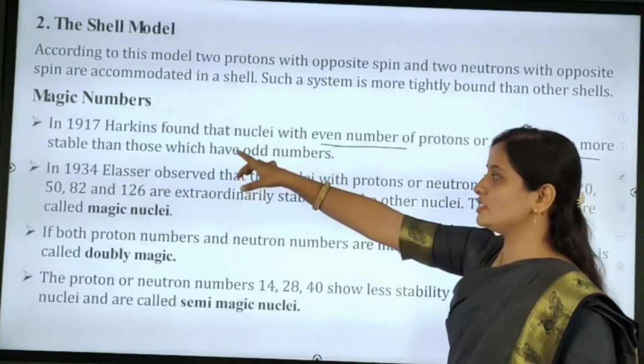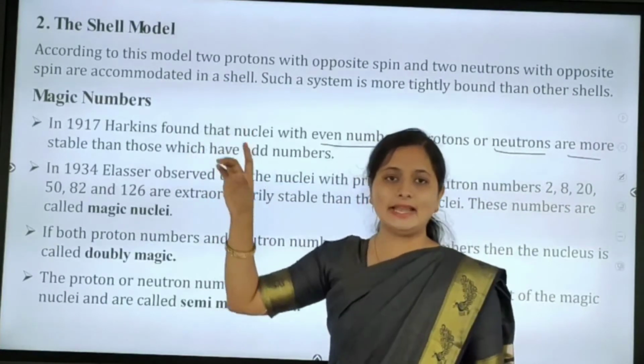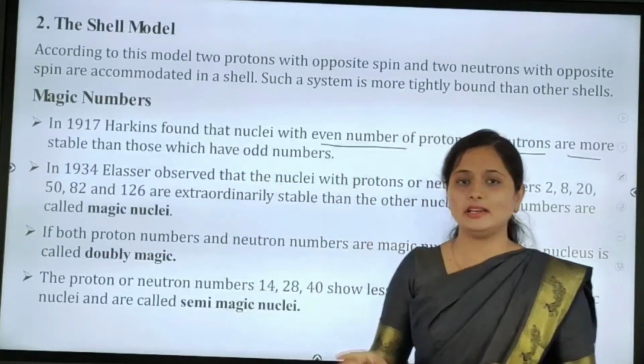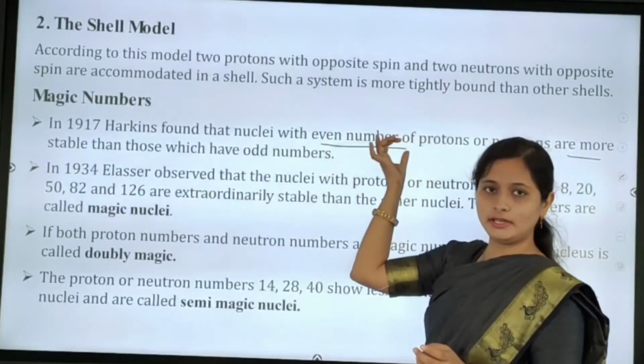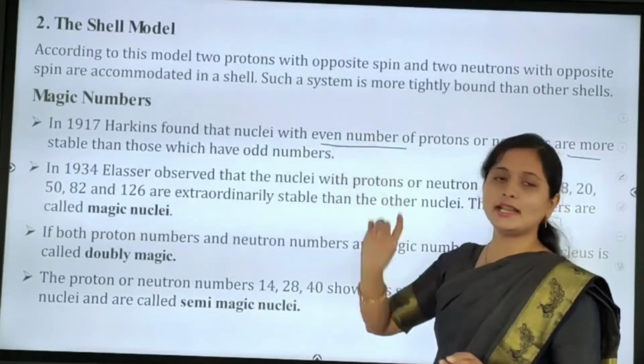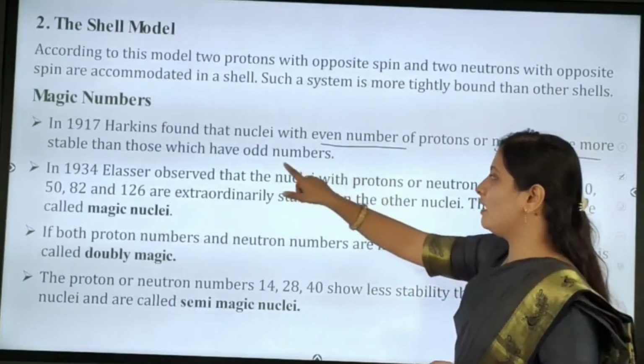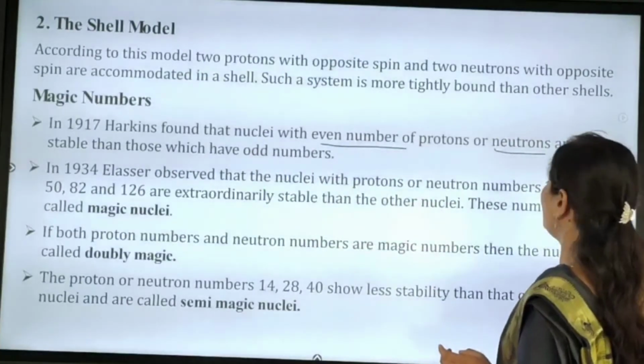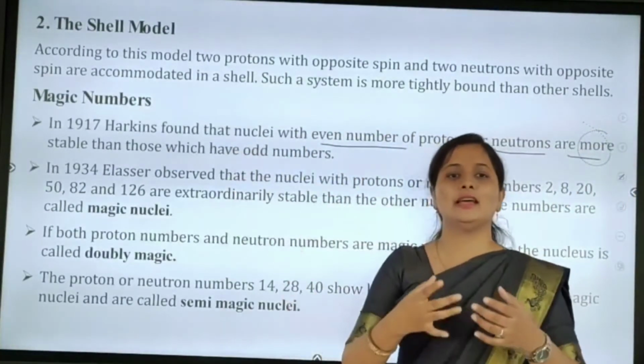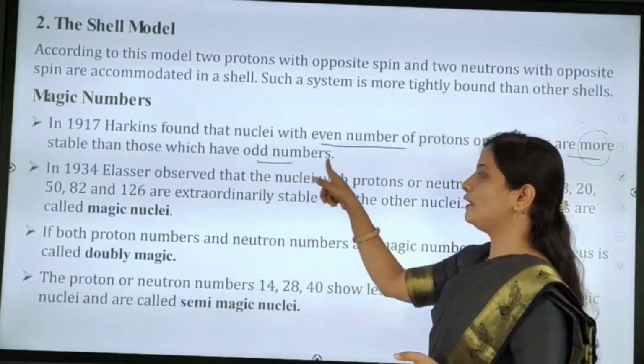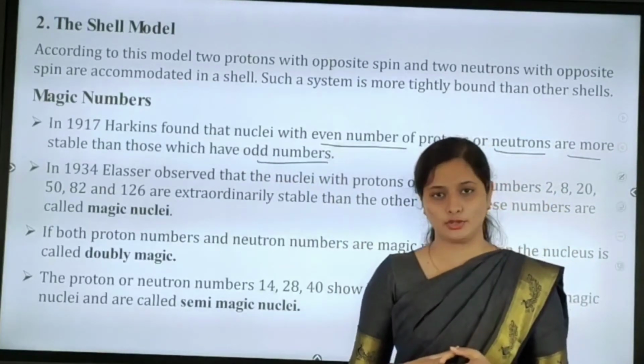So the explanation given by Hawkins in 1917: if the number of protons and neutrons is even, the nucleus is more stable as compared to one with an odd number of protons and neutrons.